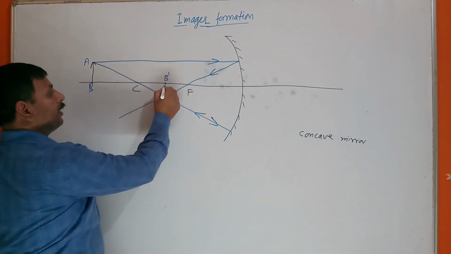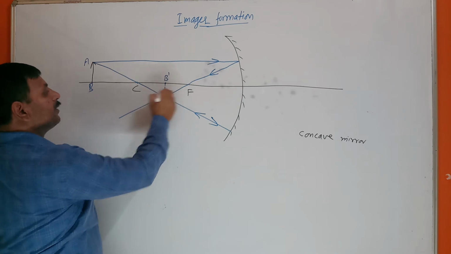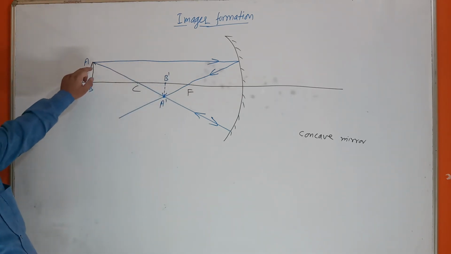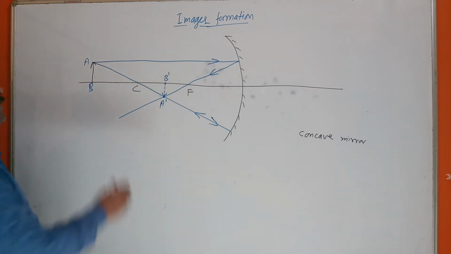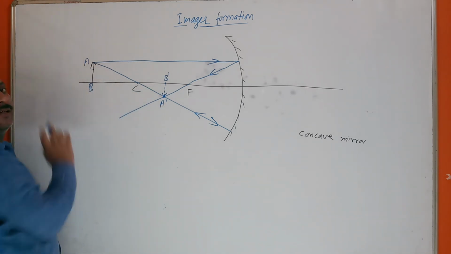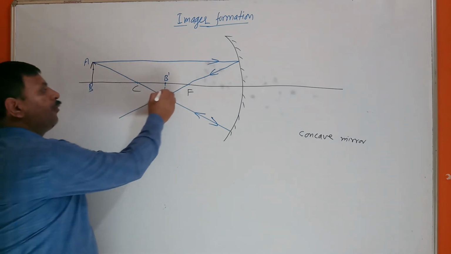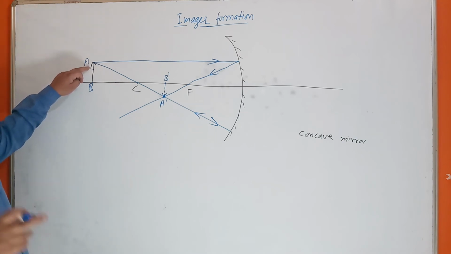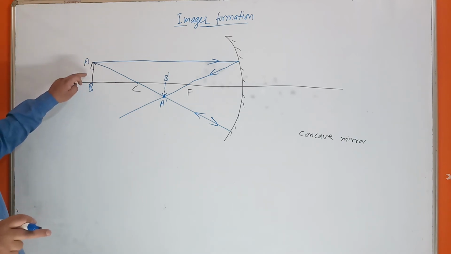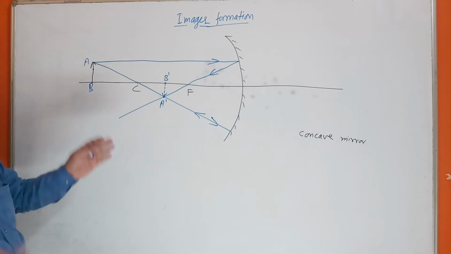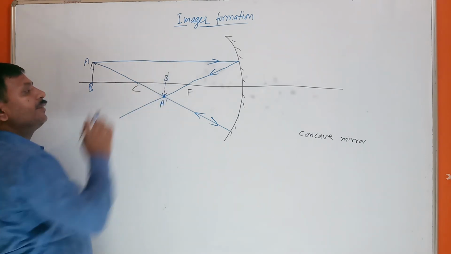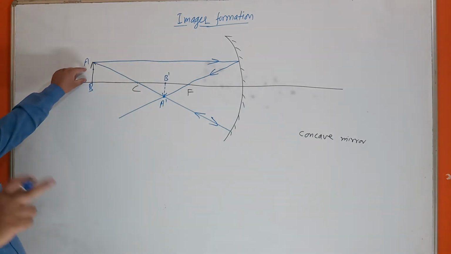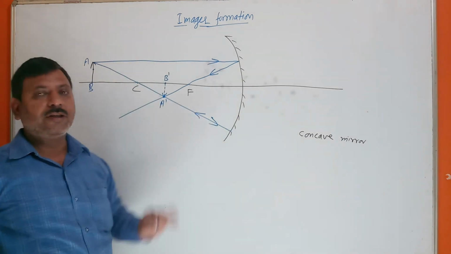So we can see here one image we can form, that image is A dash B dash. The image of A is at A dash. If we take any point here, suppose P, the image will form here, P dash. So for all points of the object AB, we will find the image on A dash B dash. This will be the image formed from object AB by the concave mirror.